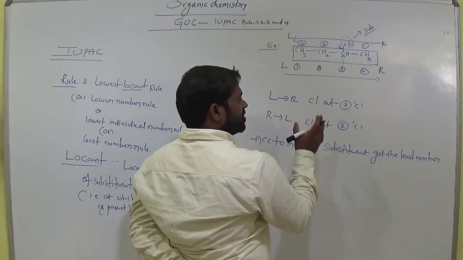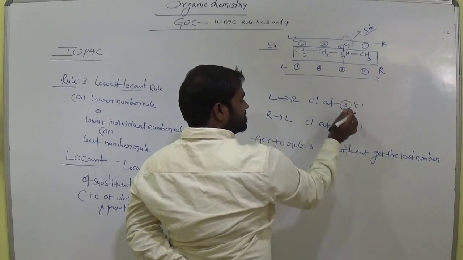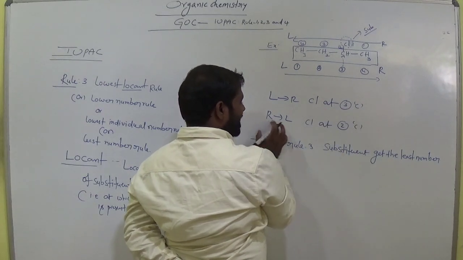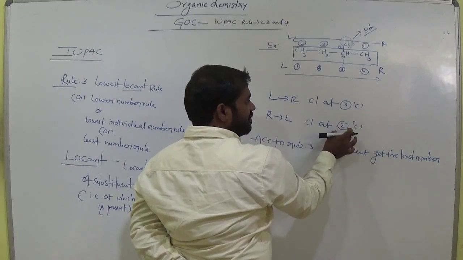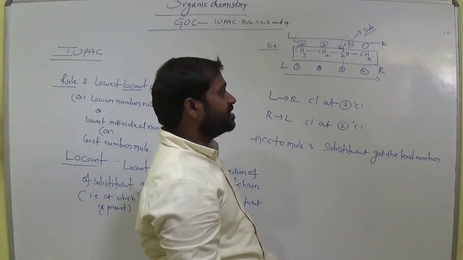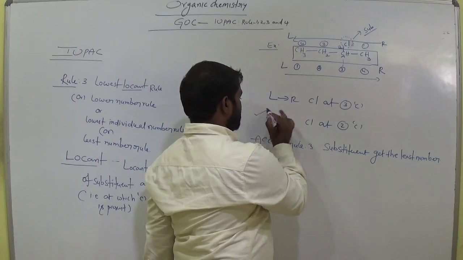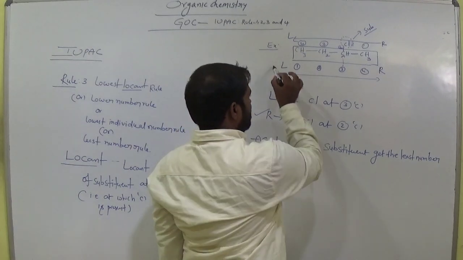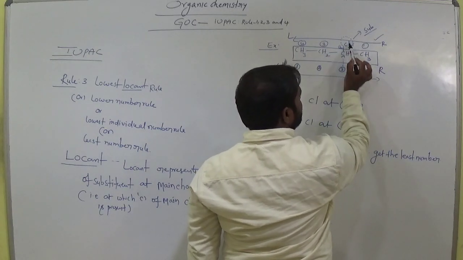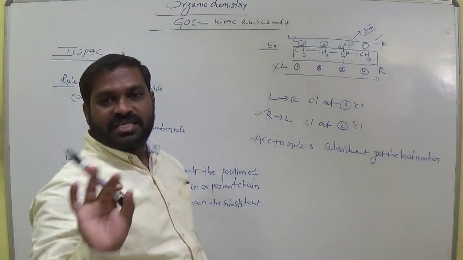So now which method is correct? In the left to right, chlorine is at third carbon. In the right to left, the chlorine is at second carbon. So now chlorine gets the least number at second carbon. Am I right? This is the least number of the carbon for the substituent. So this method is the correct one. So this is the wrong method. This method is right to left. In the right to left direction, this chlorine is on second carbon. Okay, that is correct.